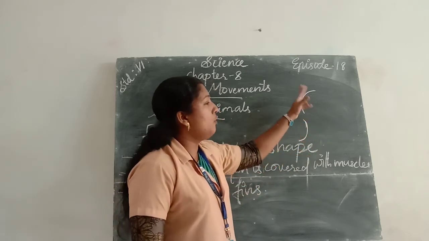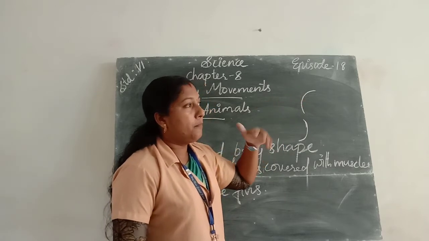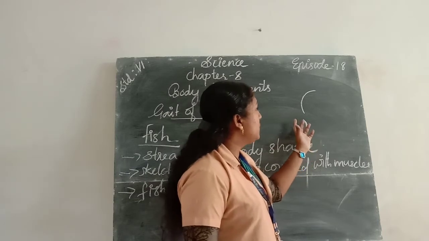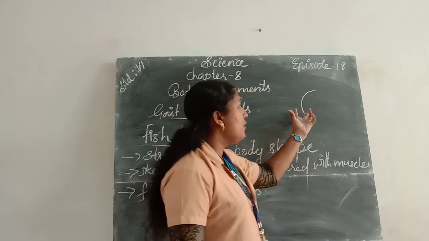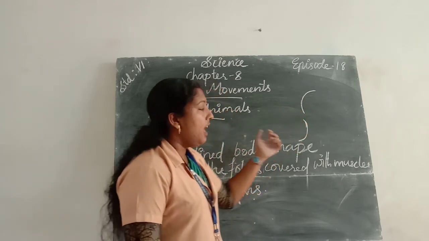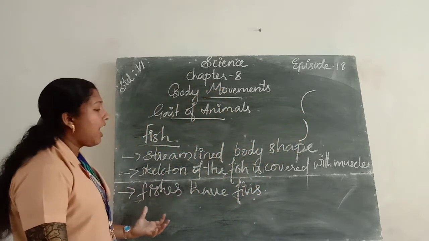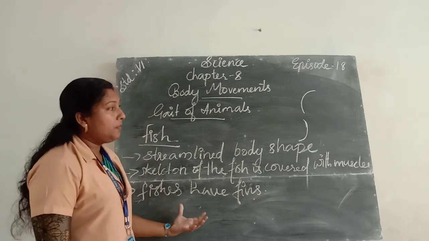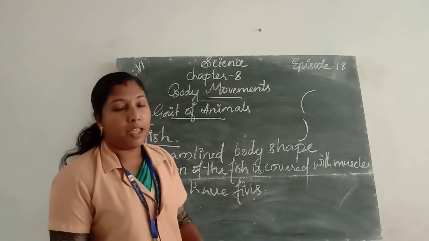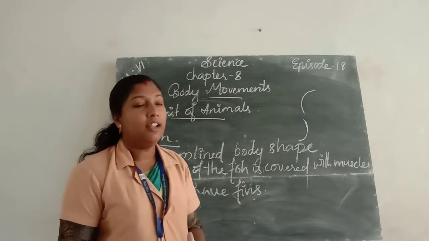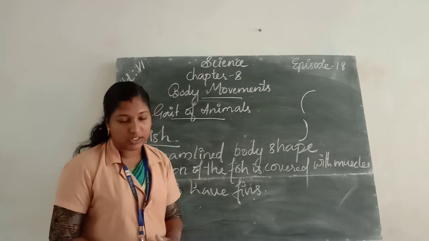This type of movement gives an easy forward push on the body of the fish, which helps the fish to swim in water. And also the fishes have fins. The fins help the fishes to keep body balance and also to keep direction.